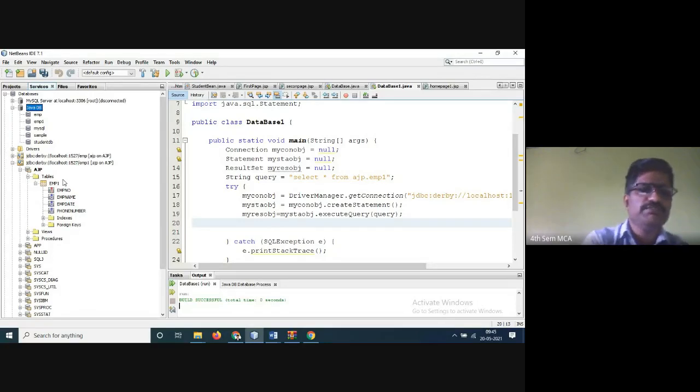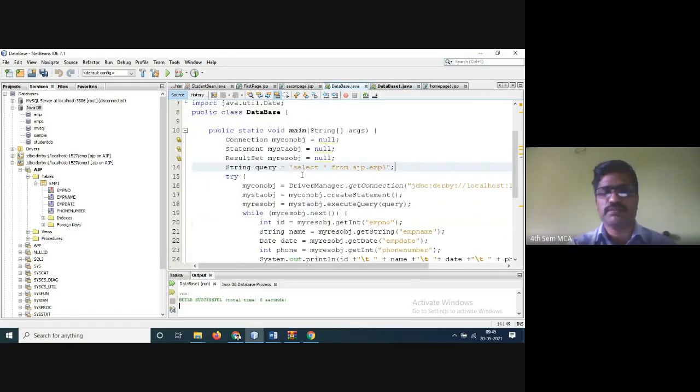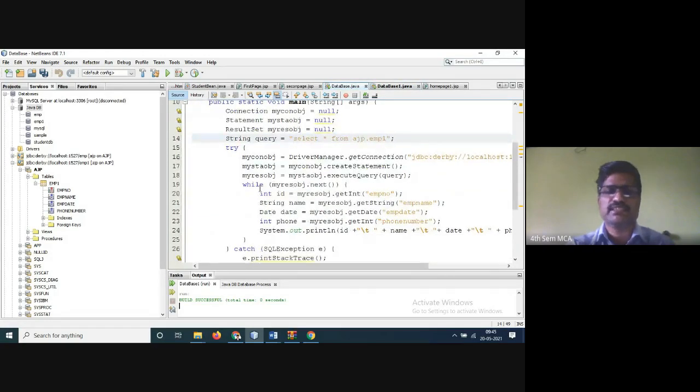Now I am having 5 fields here. One is called EMP number, one is called EMP name, another one is called EMP date, another one is called the phone number. These 5 fields I want to display. Now let us display here. For displaying purposes, I use while my results object dot next. So you have to move from the beginning. So you have to write this: while my results object dot next.